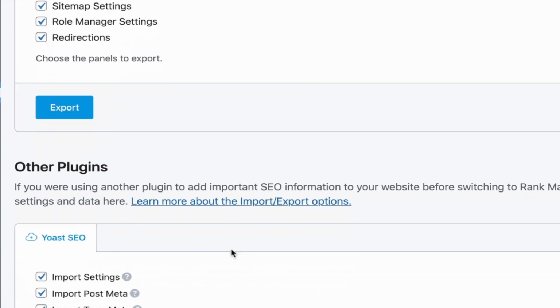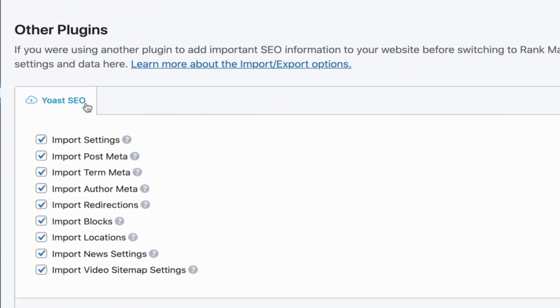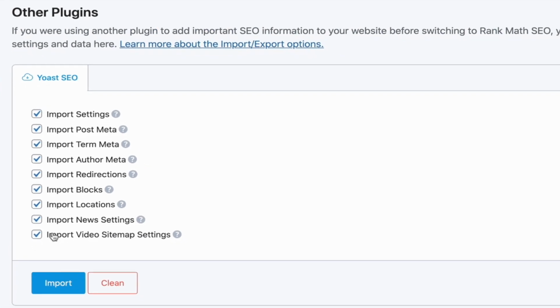Tip number 3, importing from Yoast. You scroll down here on the import and export settings page, click on the imports tab and scroll down. You'll see that you can actually import from other plugins, Yoast being one of them here. So you can choose also what you want to import. You don't have to import the whole caboose of everything that's been exported from Yoast. You can choose what you want and bring in just that piece.